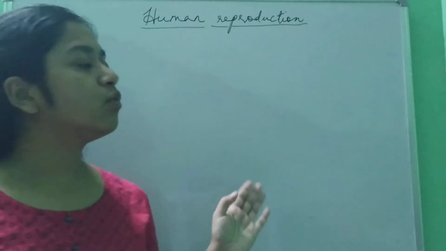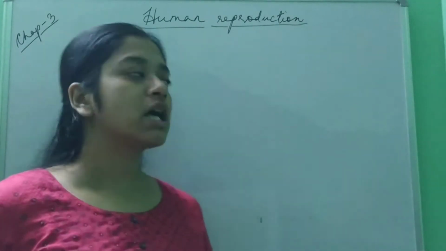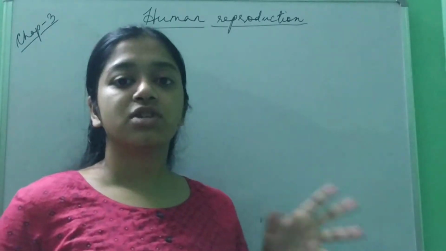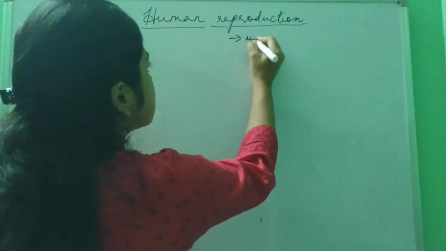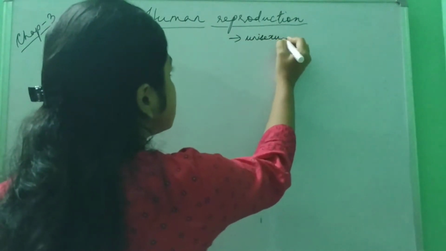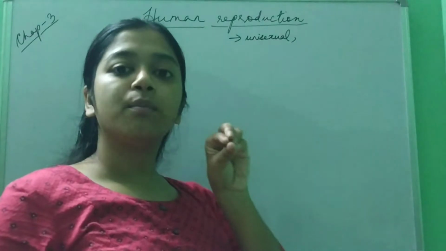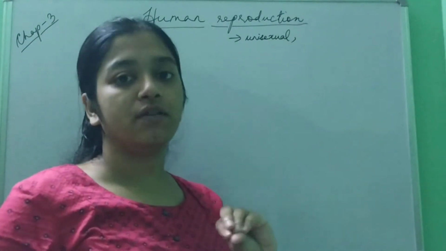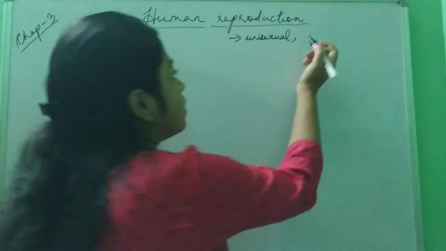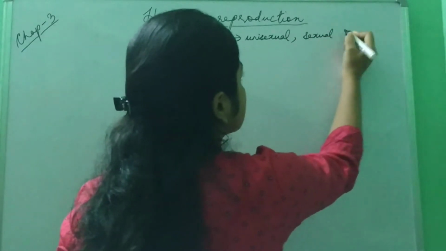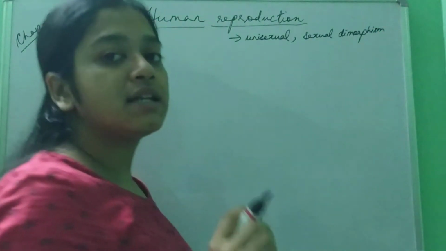Before starting with the male reproductive system, female reproductive system and the other processes, let's know a little bit about human reproduction in general, as a whole. Humans are unisexual. Unisexual means only one type of reproductive part will be present in one individual, meaning male and female are different. There is also a term, sexual dimorphism, meaning the male and female are physically different.